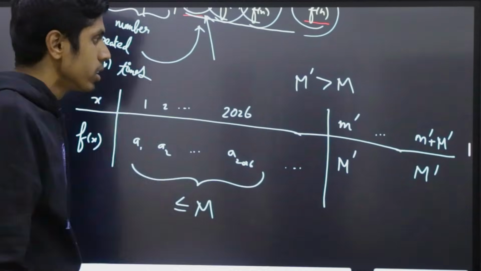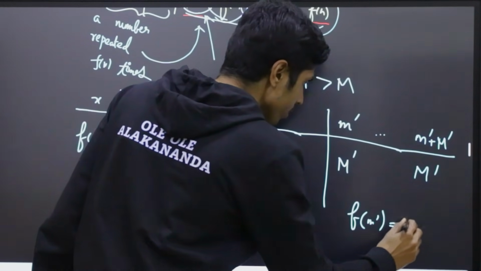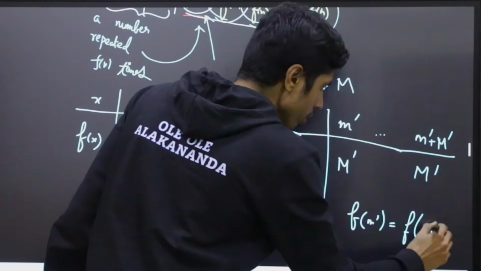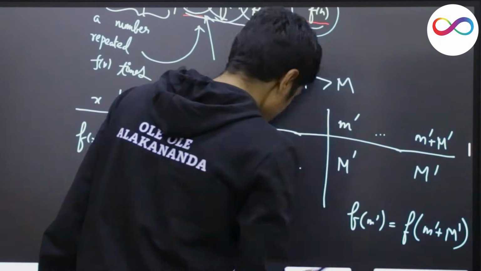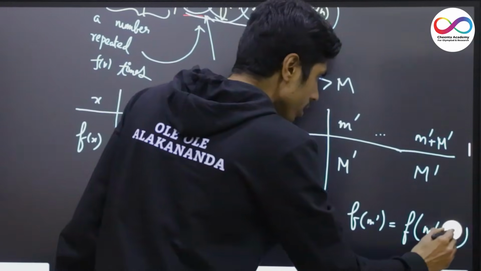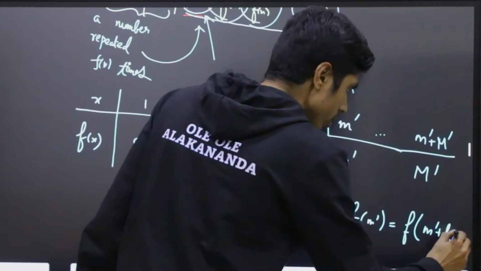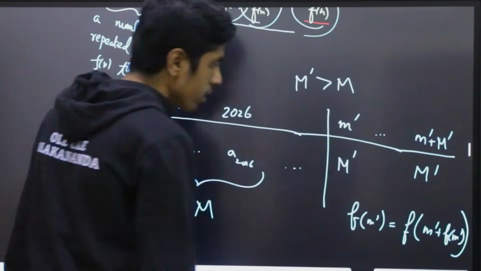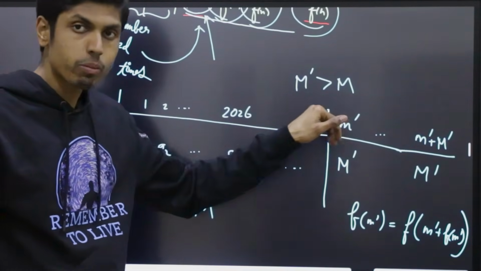So therefore, you get that f of m prime equals f of m prime plus capital M prime, but capital M prime can be replaced with small m prime, f of small m prime. And hence we have shown that such a value of m prime exists.